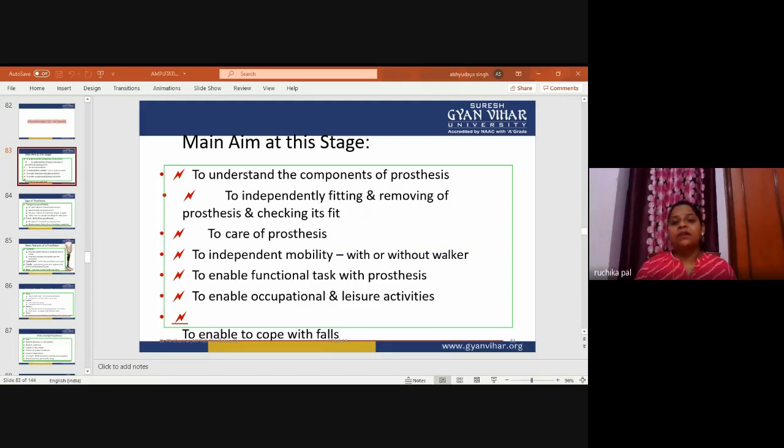In the beginning it is very difficult physically, emotionally, and socially, but we have to improve the overall quality of life, including physical, emotional, and social aspects. To help reach these goals, the amputation rehabilitation program is planned by the physiotherapist, the occupational therapist, or the orthopedician, and we have to follow this.